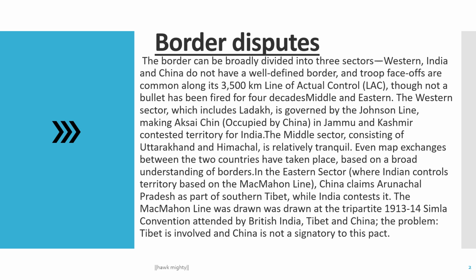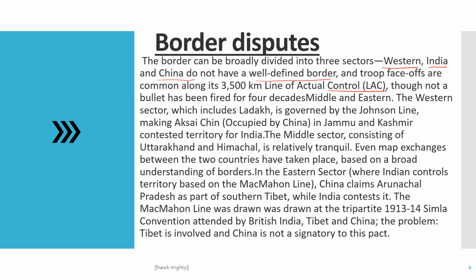Okay. So the China border can broadly be divided into three sectors. First is the Western sector. India and China do not have a well-defined border, and troop face-offs are common along its 3,500 kilometer line of LAC. Though not a bullet has been fired for decades.